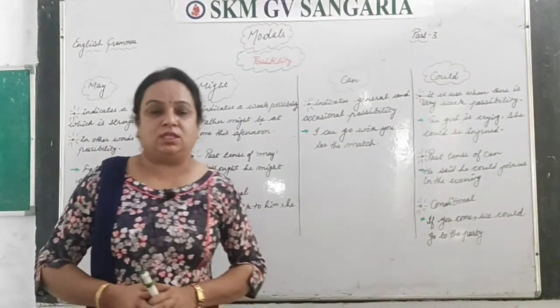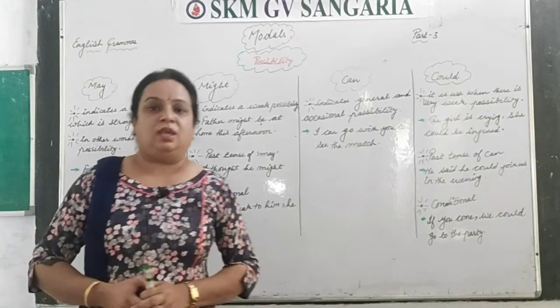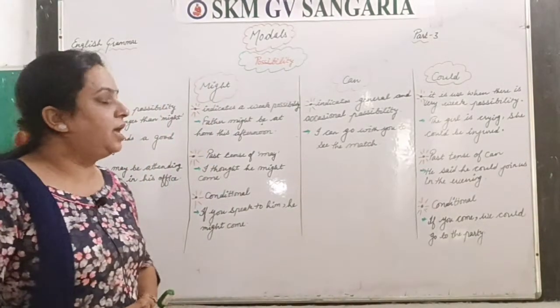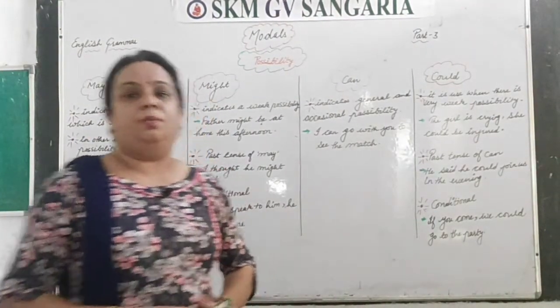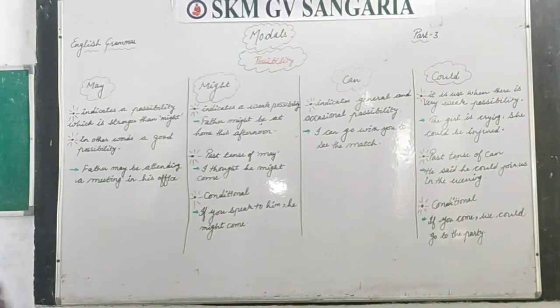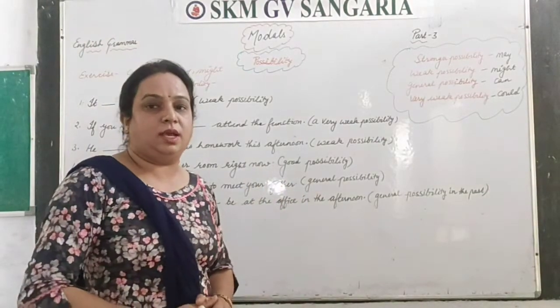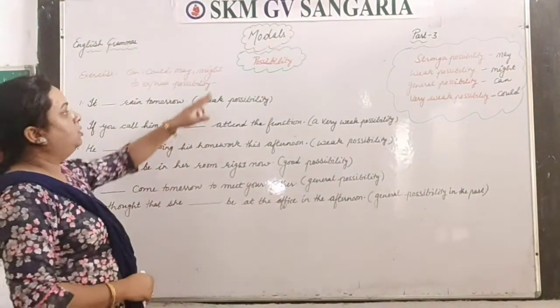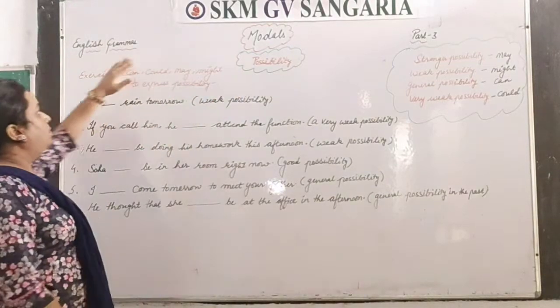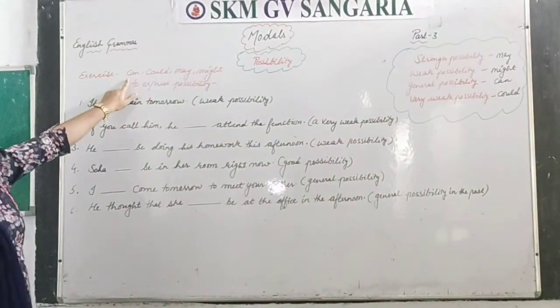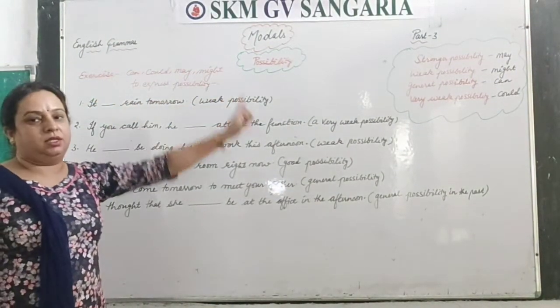Let's do the exercise of this: may, might, can and could to express possibility. This is the exercise given to you, to express possibility by using the modals can, could, may, might, right?